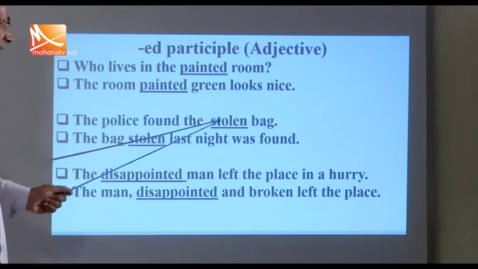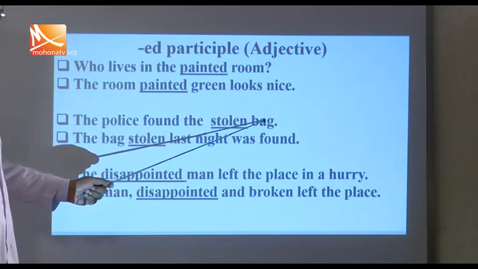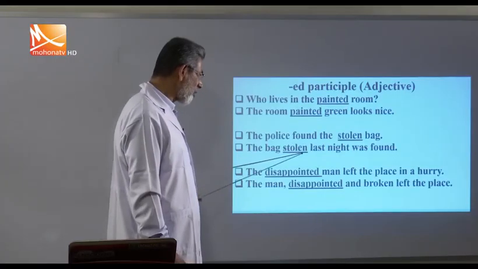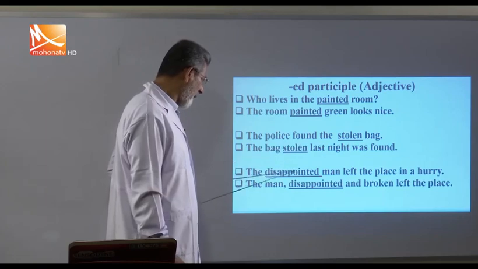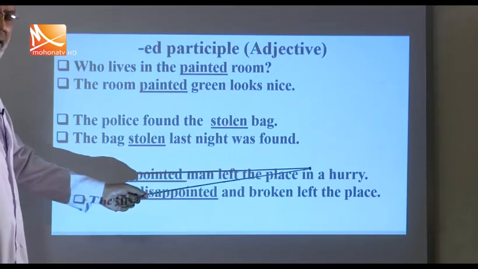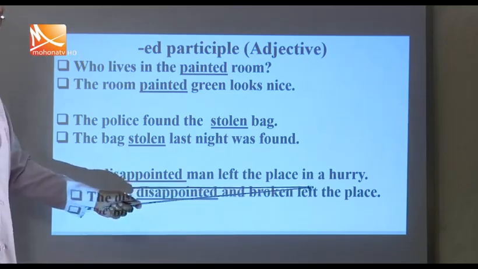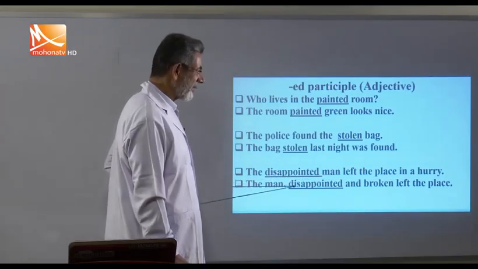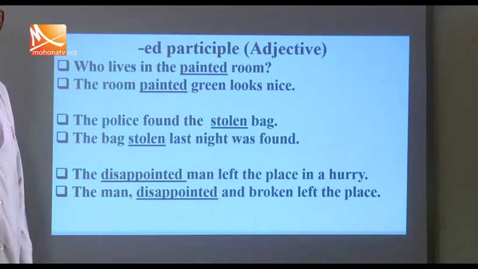Now the police found the stolen bag. This is an adjective, an ed participle, qualifying bag. And the bag stolen last night was found. This is also an adjective qualifying bag. The disappointed man left the place in a hurry. So here the man disappointed, qualifying the man. Here the man disappointed and broken left the place. Here it also qualifies the man. So all these are examples of the ed participle which functions as an adjective in these sentences.